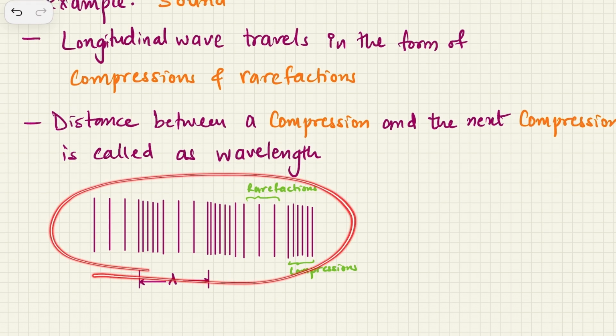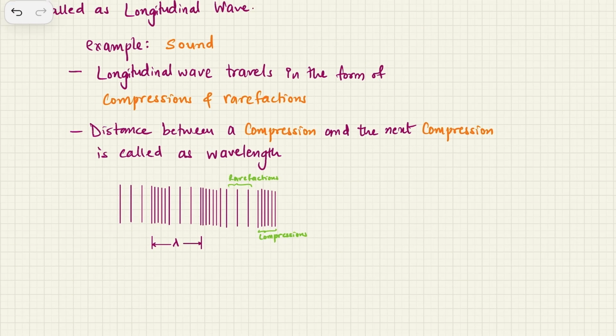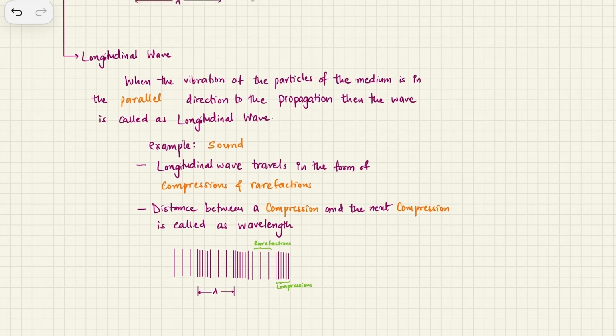I have just drawn a longitudinal wave for you. These are compressions where the lines are very near to each other, and these are rarefactions where the lines are very far away from each other. So compression, rarefaction, compression, rarefaction, and compression. And the last point is the distance between a compression and the next compression. Like if you start from the starting point of a compression, then take the starting point of the next compression, that will give you the wavelength of a wave. Or you can take it from one compression to another compression, so that also we can take. So compression and rarefaction is the way the longitudinal wave travels.